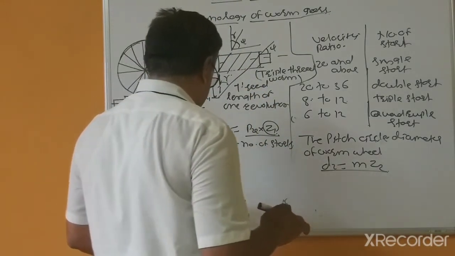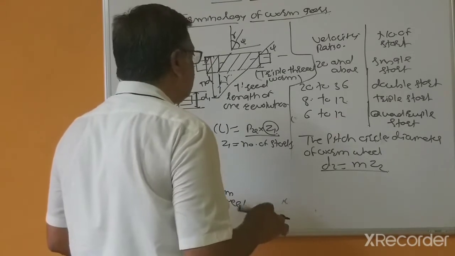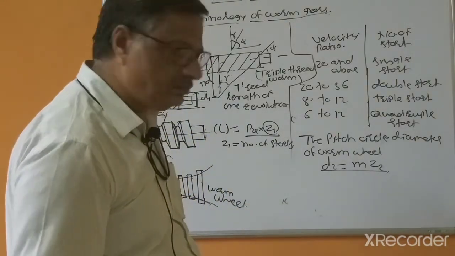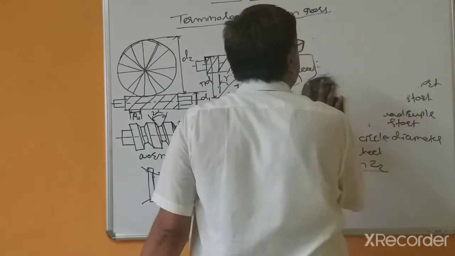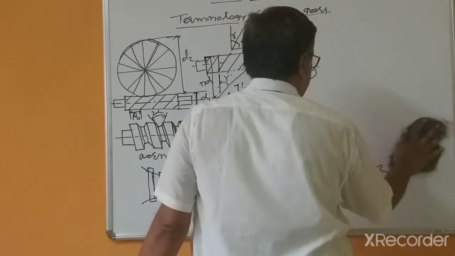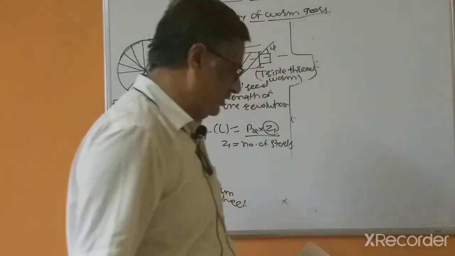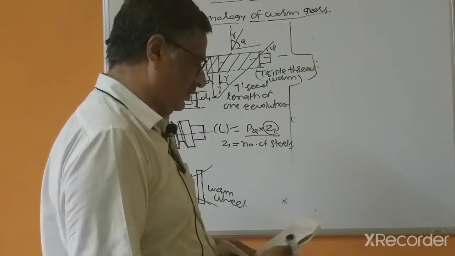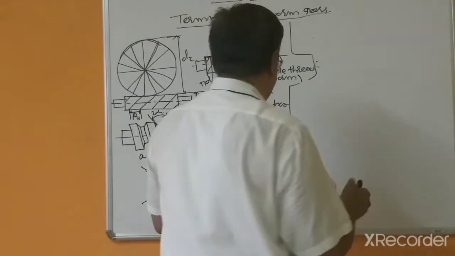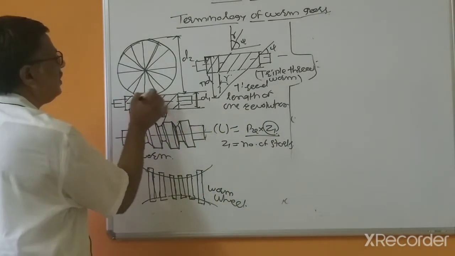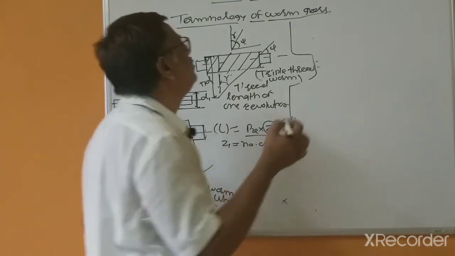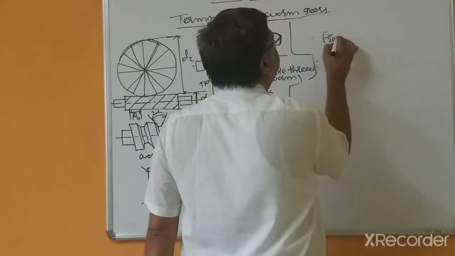So that's why this is velocity ratio, and because this figure is required, that's why I am not erasing these figures. So here the axial pitch of the worm is equal to the circular pitch of the worm shaft.